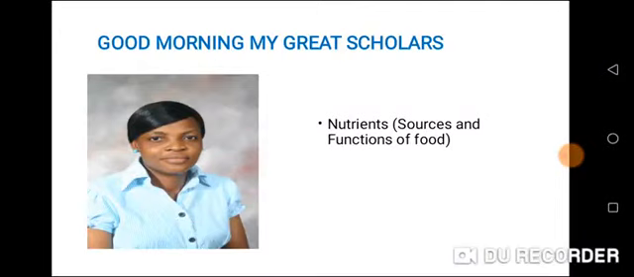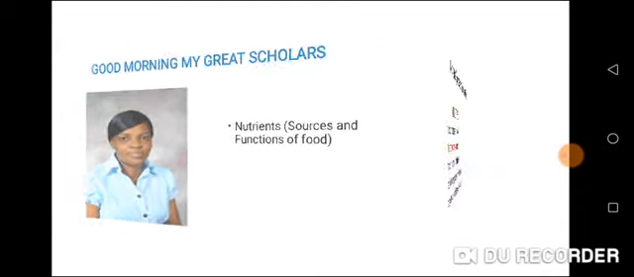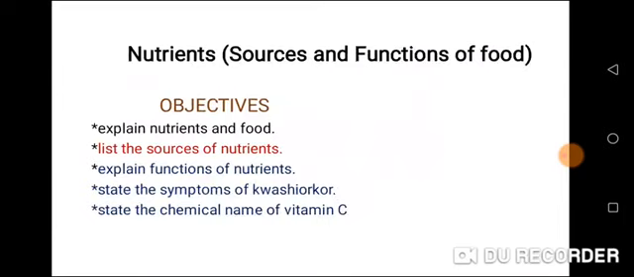Today's topic is nutrients, and we are going to talk about sources of food, that is, sources of nutrients, and functions of food. Objectives. At the end of the class, you should be able to explain nutrients and food. List the sources of nutrients. Explain functions of nutrients. State the symptoms of kwashiorkor. And also, you should be able to state the chemical name of vitamin C.